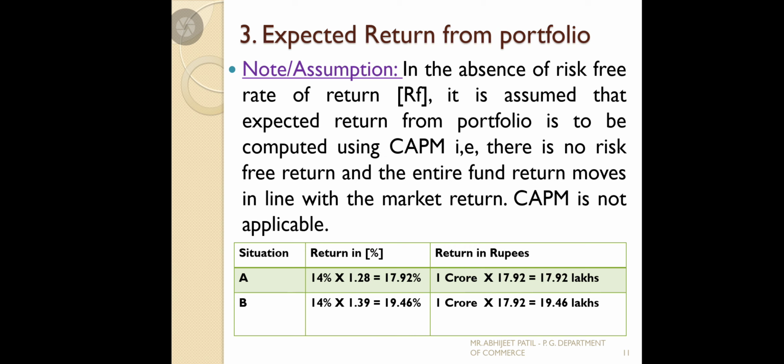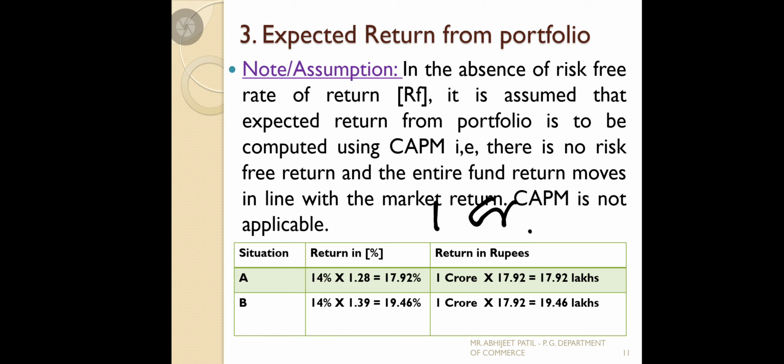Now, they have already given the return activities, and in the problem they have given the investment amount: 1 crore. So how much amount is earned in situation A and situation B, that is, if you go for MNOPQ, the first situation investment distribution and the second situation.